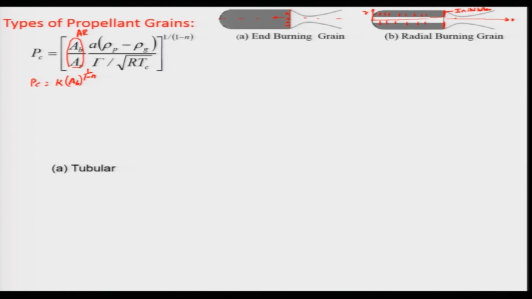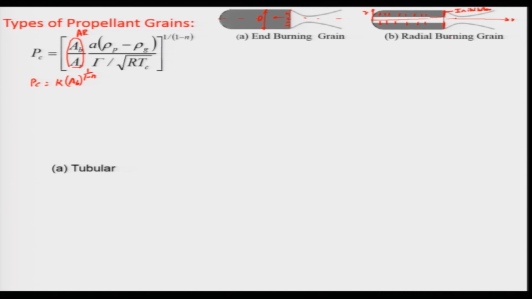So, let us consider the two-dimensional case, and some examples we can think about. One is the radial burning. Radial burning surfaces can be of various kinds, and keep in mind that end burning has a limitation, because the burning area is basically limited by the diameter. Of course, one can increase it by increasing the diameter, but the diameter is limited, and if the diameter of the propellant grain is higher, then naturally the rocket engine's diameter will also be higher. So, the drag will be much higher.